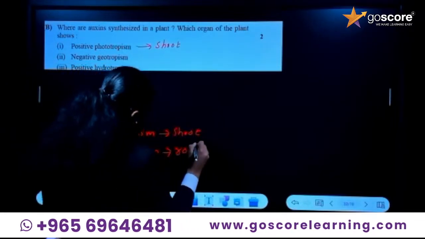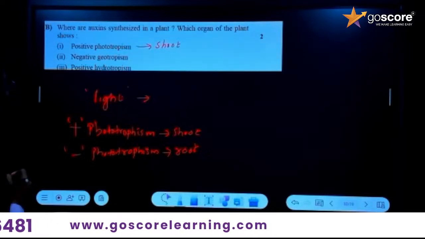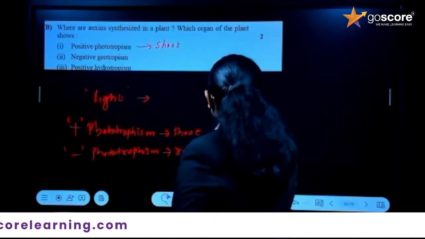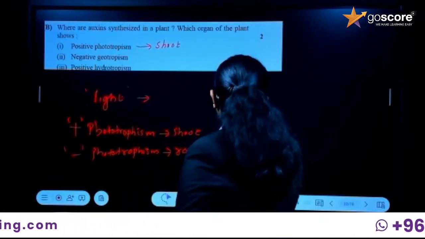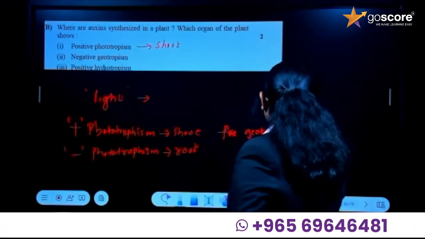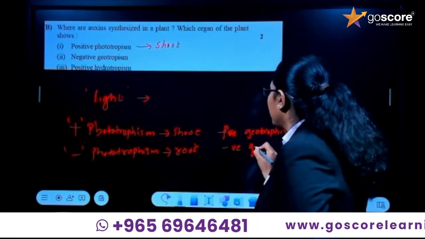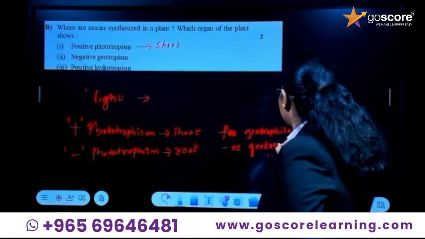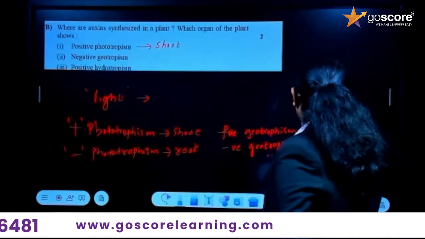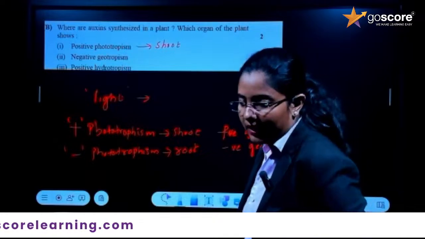It is the root. Next, geotropism. There is positive geotropism also, right? Positive geotropism is exhibited by the root, and negative geotropism is by the shoot.